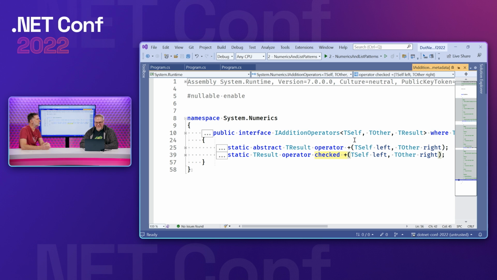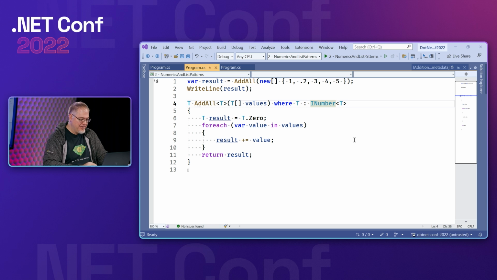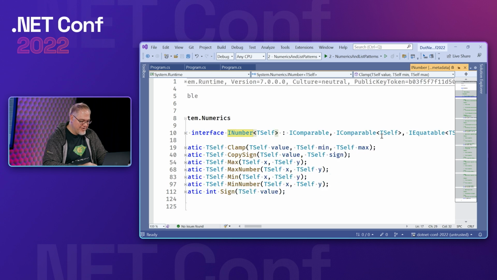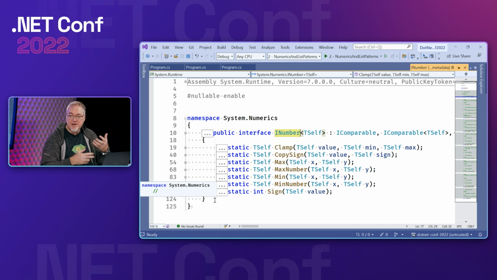Yeah, and this was something that came out of us trying to implement this generic math domain. This is needed to really fill it all out, and you can see that we went a little nuts with filling it all out. As I look at INumber again, there's just a lot of interfaces here, and you can see the scroll bar. It really is composed of many interfaces that can be used to define your own numeric types or things that can be constrained on.